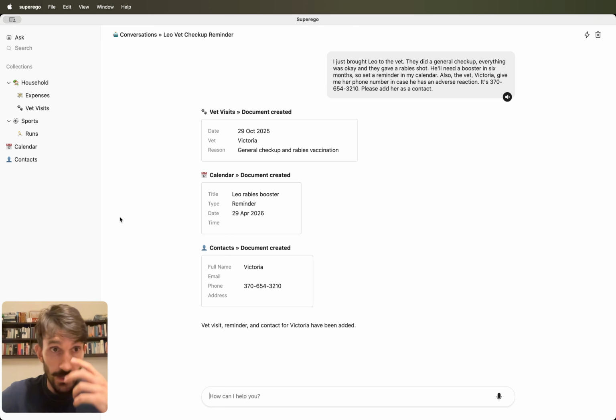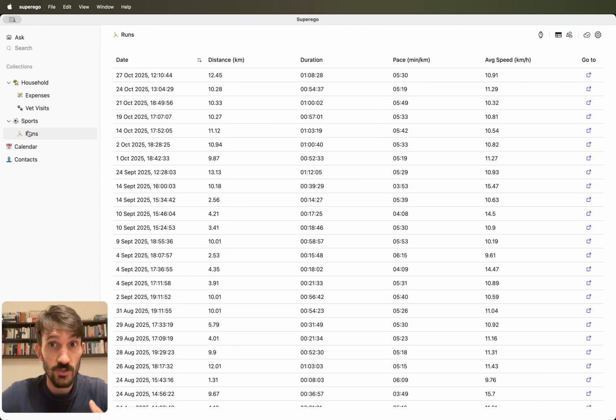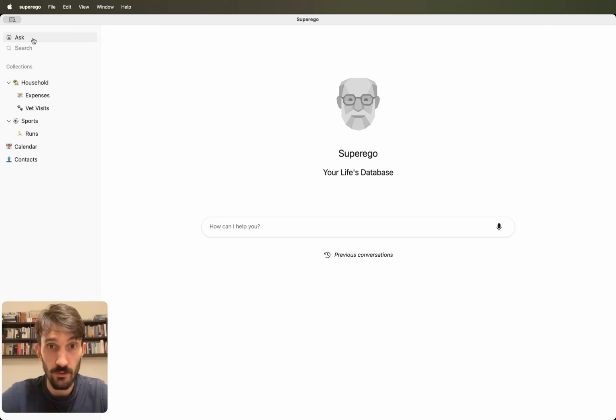So let me show you that. Here I have a collection with my runs, and this collection synchronizes my data from Strava. And so let's try to ask something about these runs. I go to a new chat and I ask, I have a goal of running 2,000 kilometers this year. Is it realistic? Will I make it?